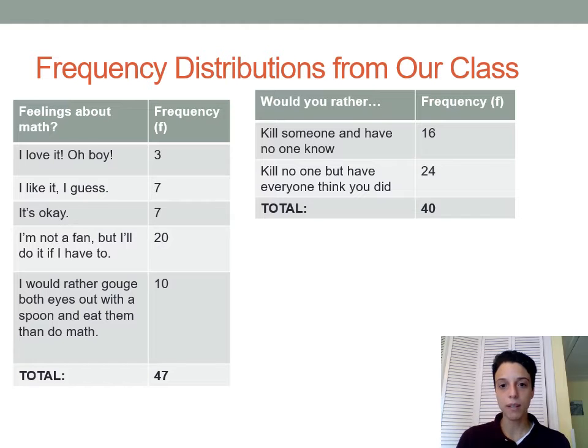So here we have the same columns. We've listed out the possible values for this variable. In this case, this is a nominal variable, so they don't have to be in any kind of order. You can't say that one of these is more or less than the other one. And we have the frequencies in the second column.